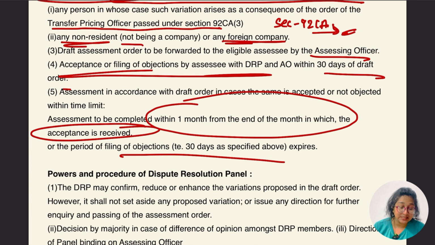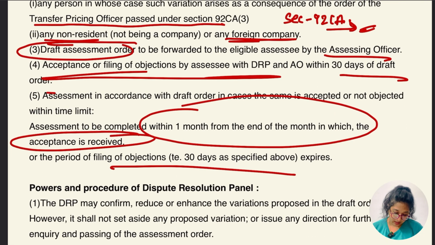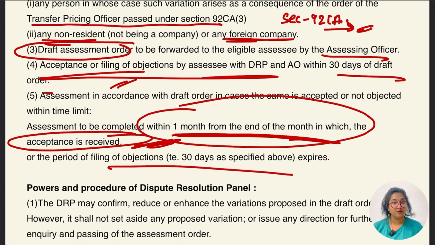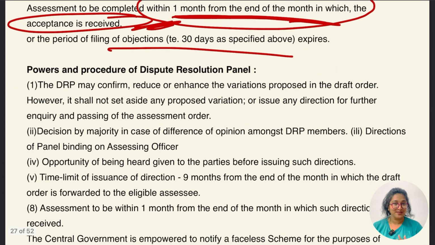Last, the draft assessment order is to be forwarded to the eligible SSC by the assessing officer. Once this happens, the draft is going to be forwarded by whom? By the assessing officer to the SSC, where the acceptance or filing of objection by the SSC with the DRP and AO will be within 30 days, okay. Hope this was also clear. And the assessment should be completed within what time limit? One month from the end of the month in which acceptance was received. Hope this was clear, okay.